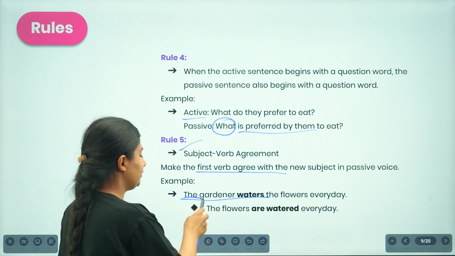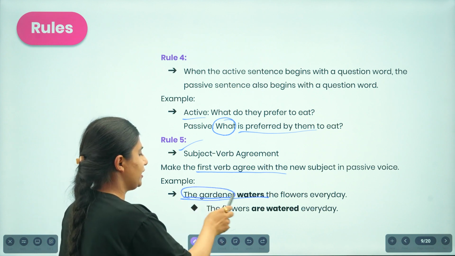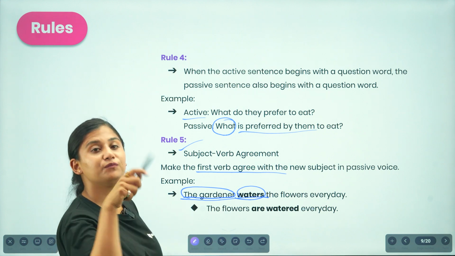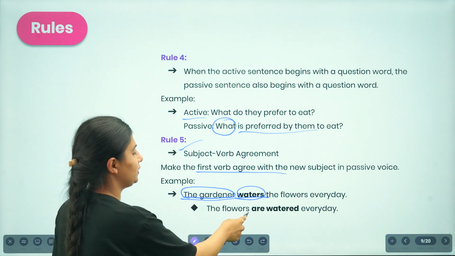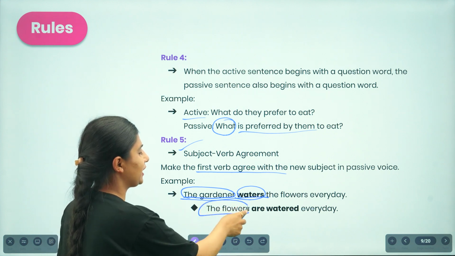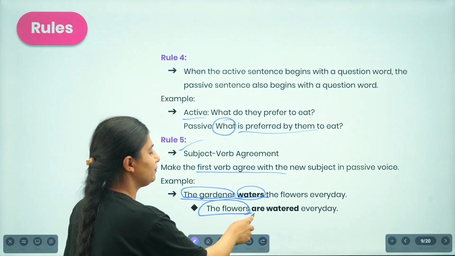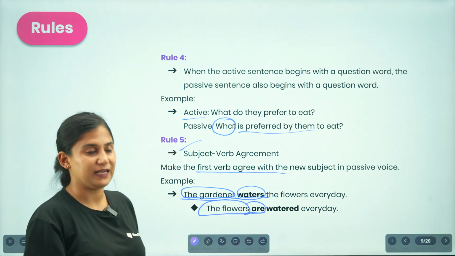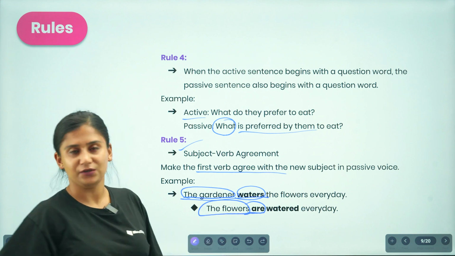Here, the gardener, we are talking about a single gardener and we have the singular verb over here. Now whenever we are changing into the passive form, we keep flowers as the subject, and based on the subject we have chosen, the helping verb is plural: the subject plural, the verb plural.